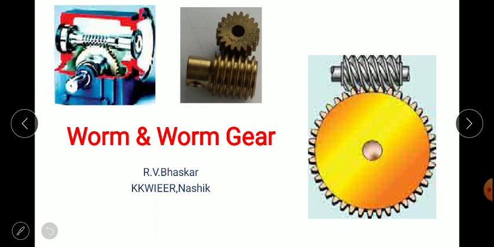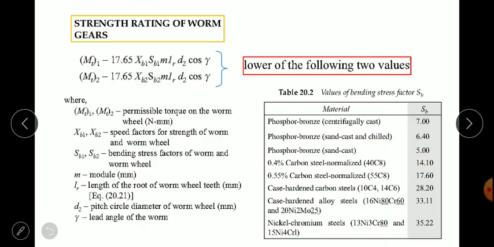In the last session we discussed the velocity and rubbing velocity equations, related to friction in worm gears, as power transmission takes place with sliding motion and friction. Now in this session we will deal with the strength equations of worm gear, that is, the strength value or strength rating.